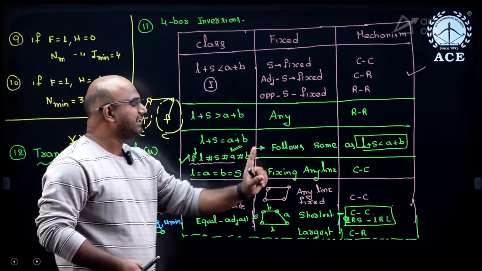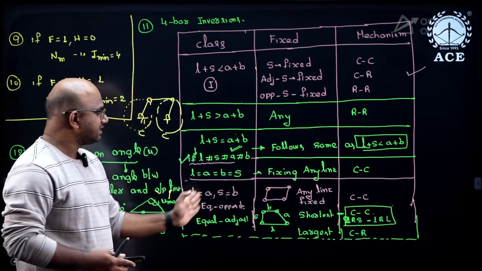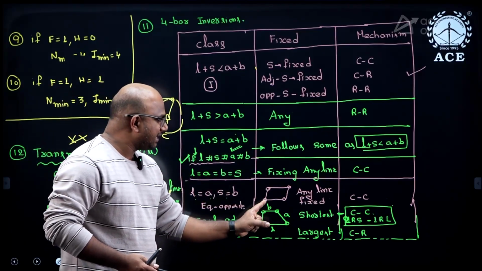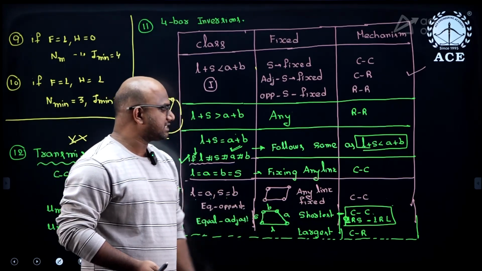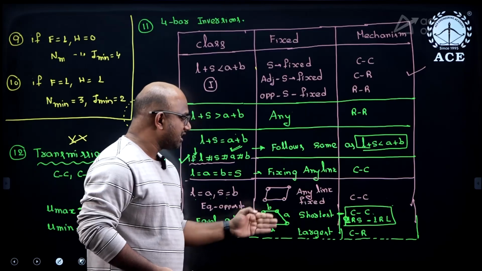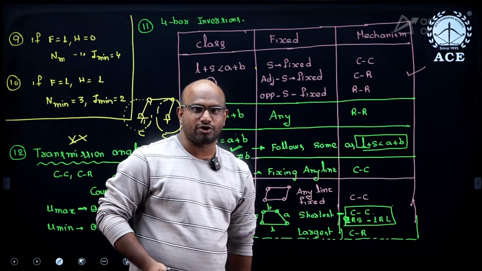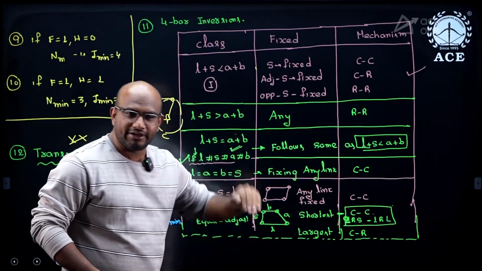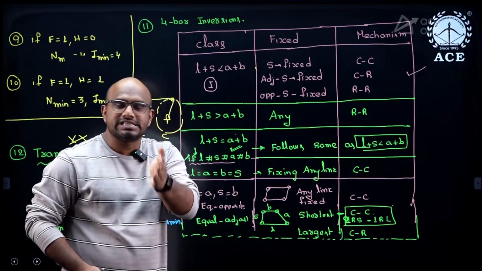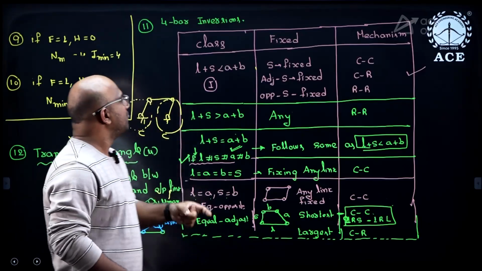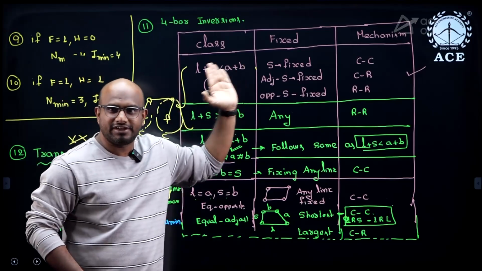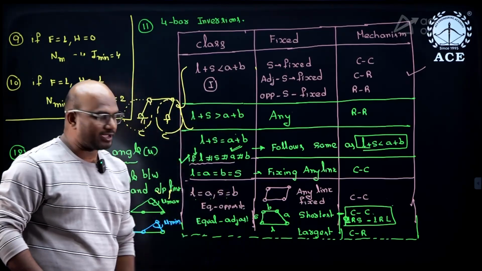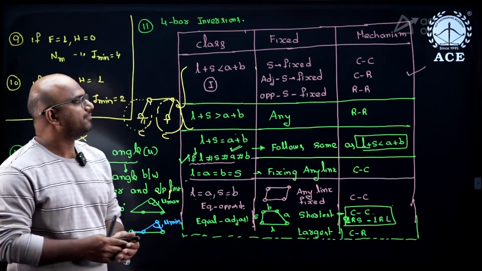Next, equal links are adjacent to each other, like S and B are adjacent, L and D are adjacent. Then by fixing the shortest link, I am going to get a crank. By fixing the largest link, I am going to get a crank rocker mechanism. You should be very careful. Based on my experience, I have observed that mostly questions come from class 1 or class 2 itself. So please go through it first.